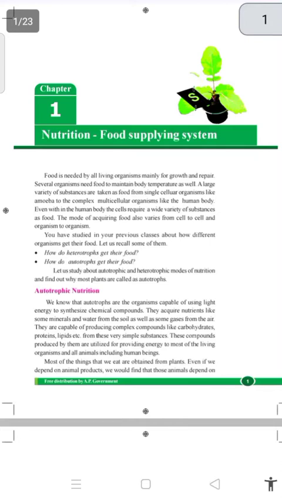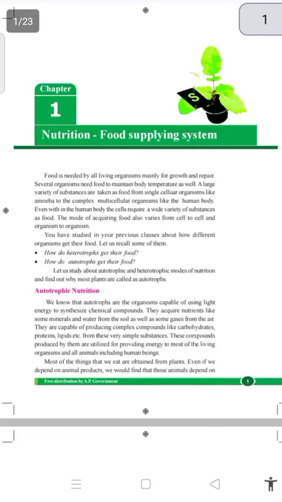All the cells do not eat a common food item, and all organisms also do not eat common food items. From organism to organism, the food changes. They eat different types of food materials.